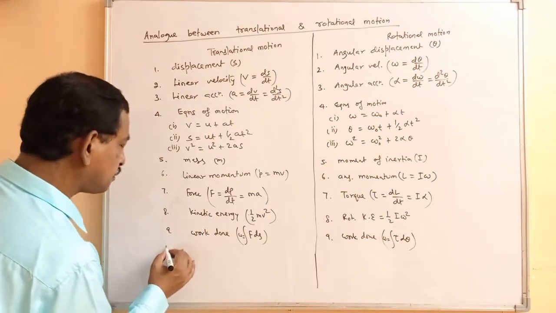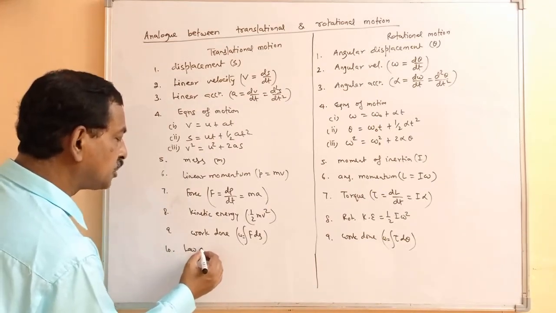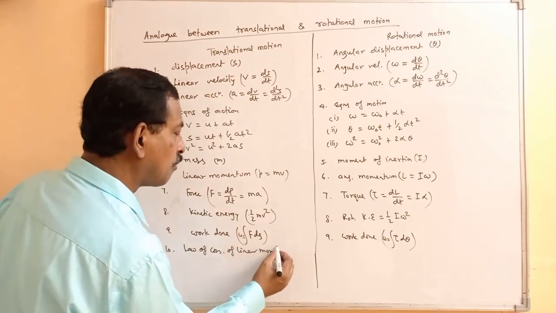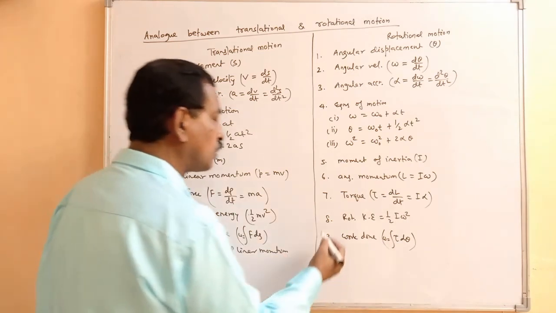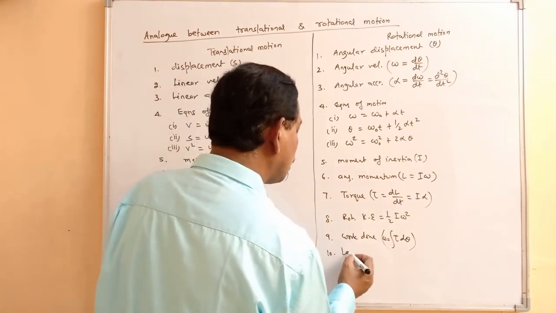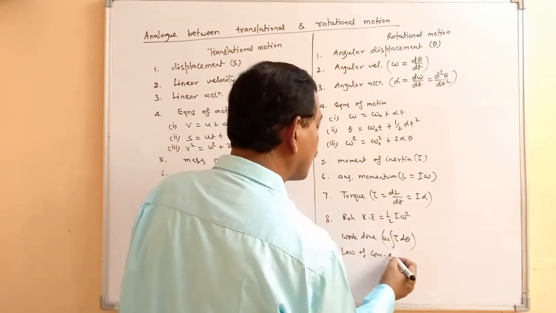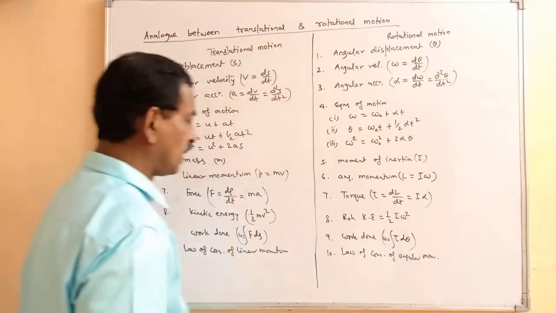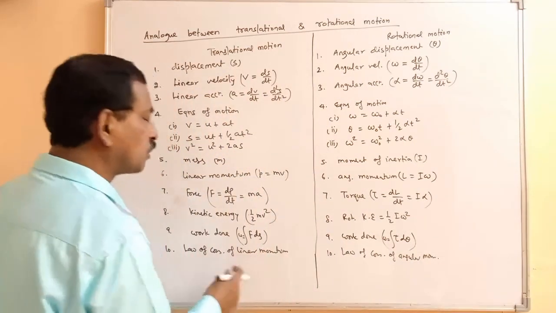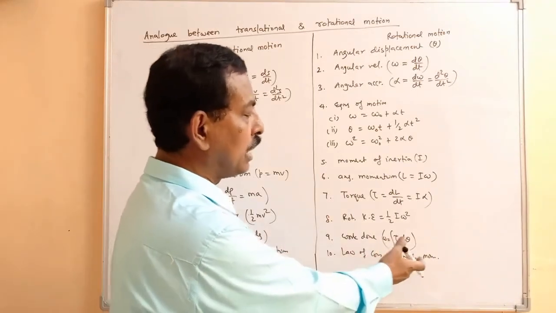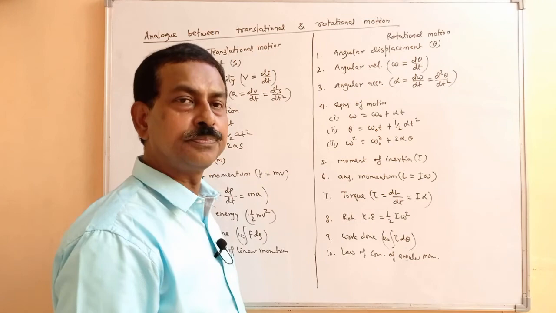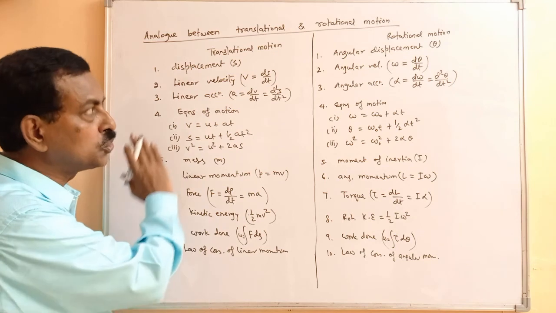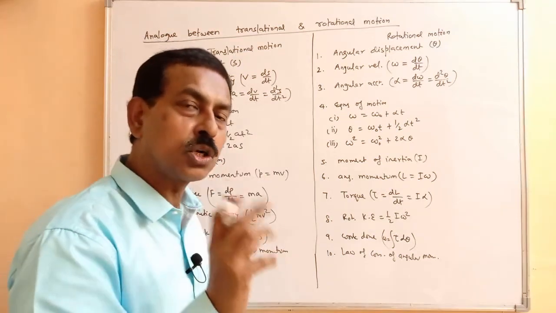We have here the law of conservation of linear momentum, and here what we'll have? Law of conservation of angular momentum. Like here it is m1 v1 equals m2 v2. Here it will be I1 omega 1 equals I2 omega 2. So that is how you can relate translational motion with rotational motion, and you can get the corresponding term.